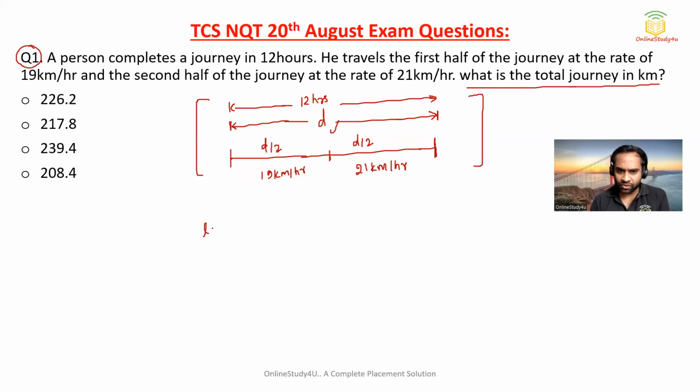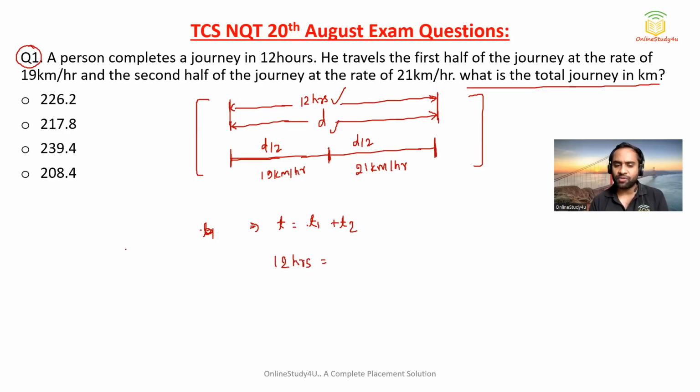So can I write total time is equal to the time in the first half plus the time taken in the second half? See, total journey time is 12 hours. So total time is equal to the time taken in covering the first half plus the time taken in covering the second half. Here the total time is 12 hours.